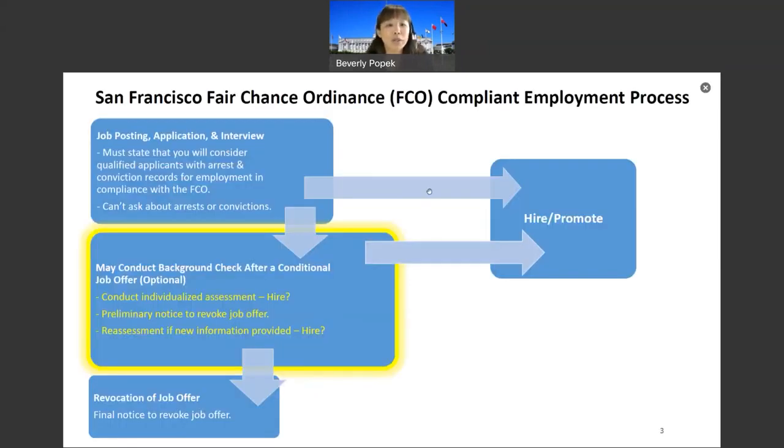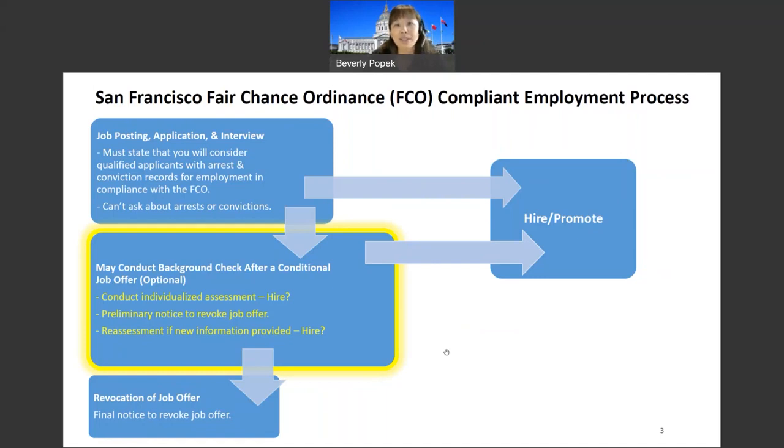Today's video will focus in on the highlighted section in yellow here, where you have conducted a background check after a conditional job offer is made. The background check report has come back, and you must conduct an individualized assessment.